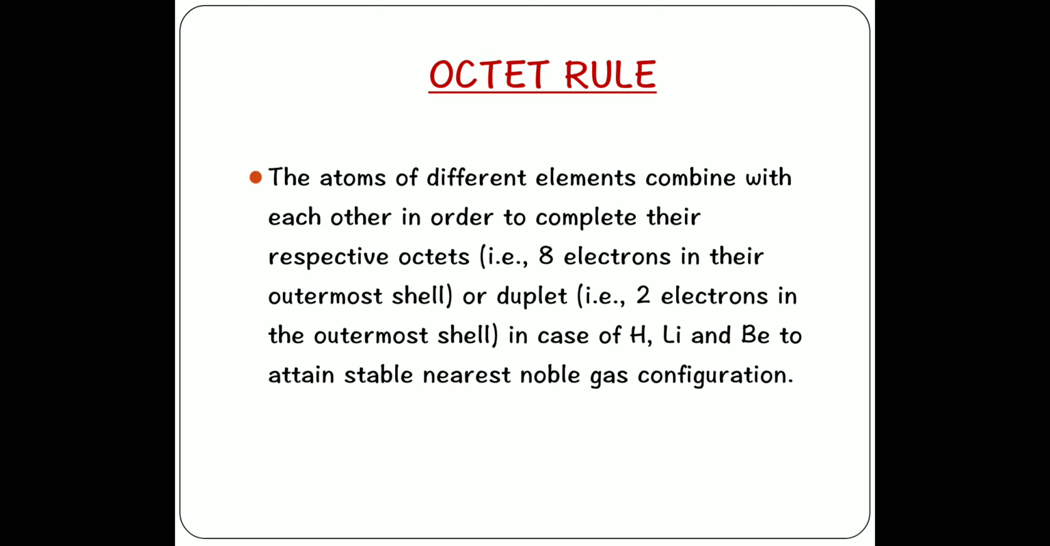What it states is that the atoms of different elements combine with each other in order to complete their respective octets, that is 8 electrons in the outermost shell, or duplet, that is 2 electrons in the outermost shell in case of hydrogen, lithium and beryllium, to attain the stable nearest noble gas configuration.